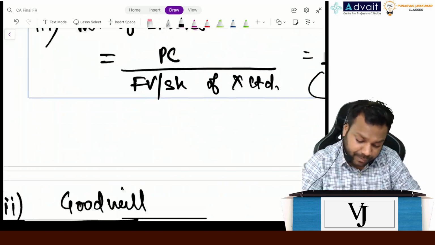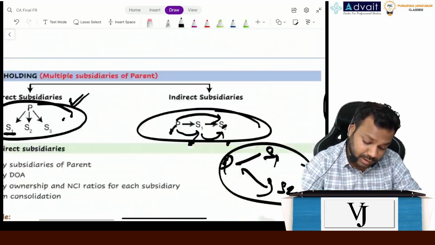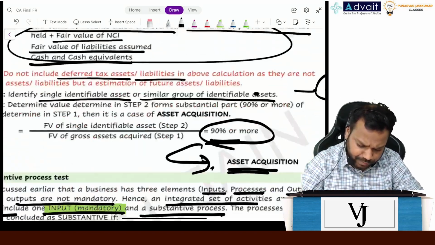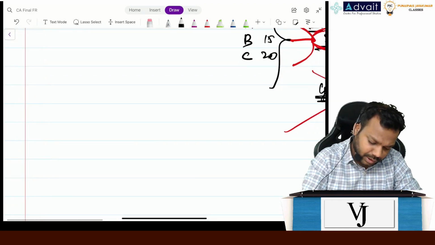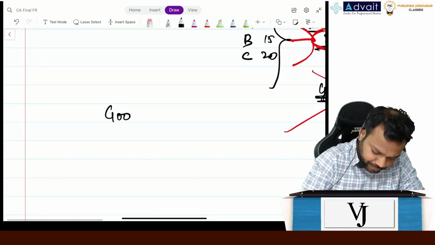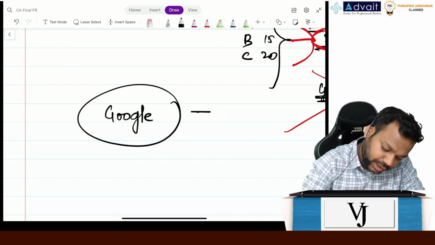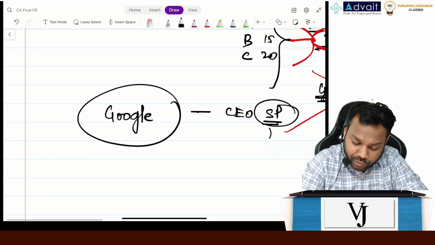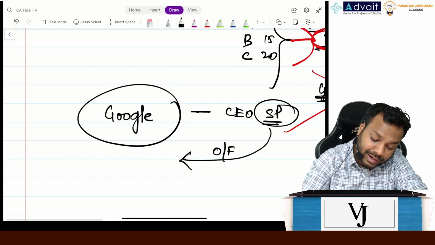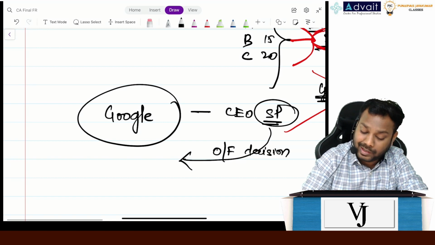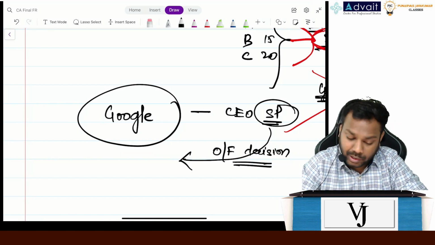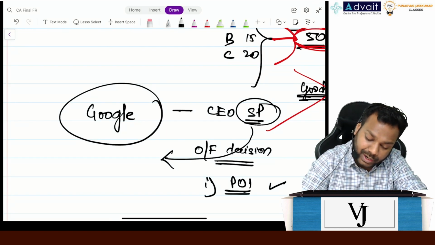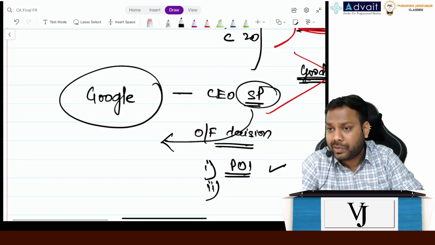All of us know Sundar Pichai. Who is he? CEO of Google. Now, is he the founder? No, he is not the founder, right? Google's CEO is Sundar Pichai. Now, definitely Sundar Pichai will take all the operating or financial decisions of Google. Being a CEO, he has a right to take all the operating decisions. So definitely I can say he has the power over investee. First condition satisfied.